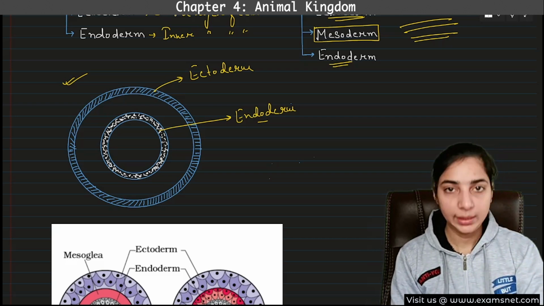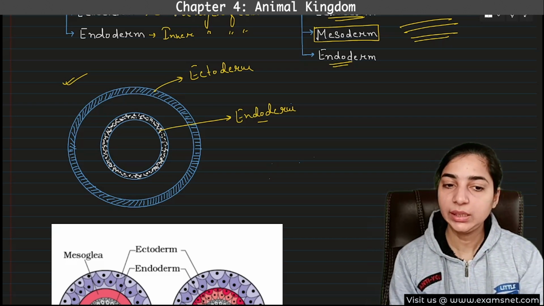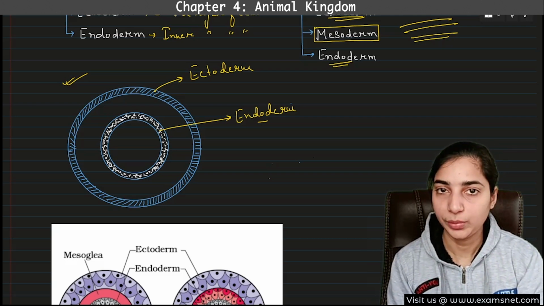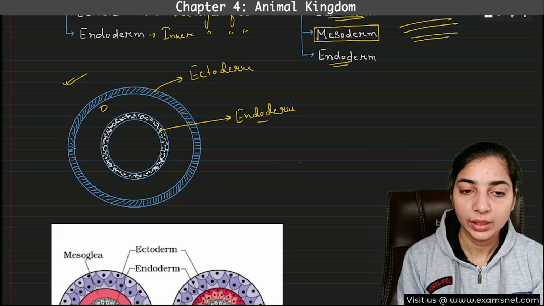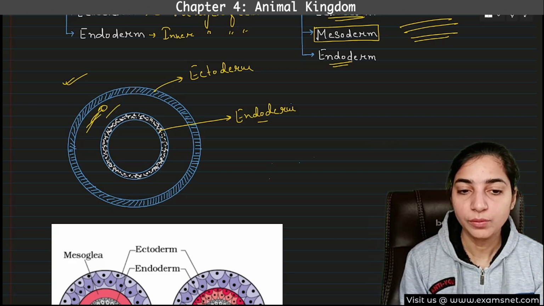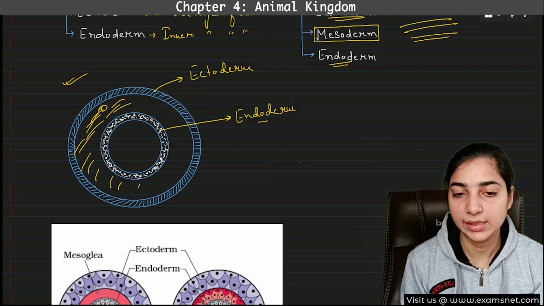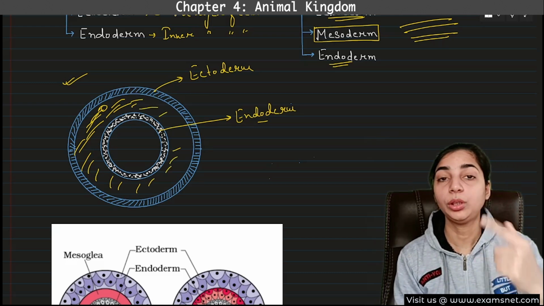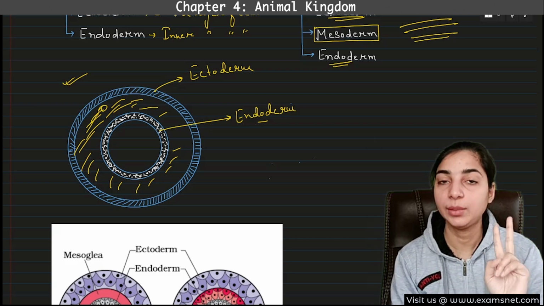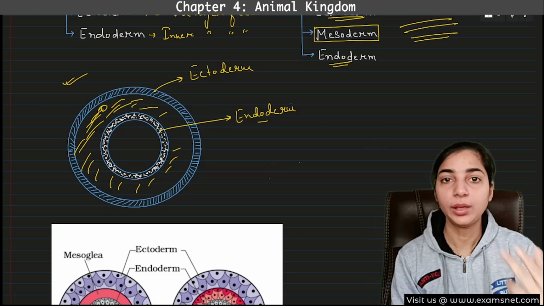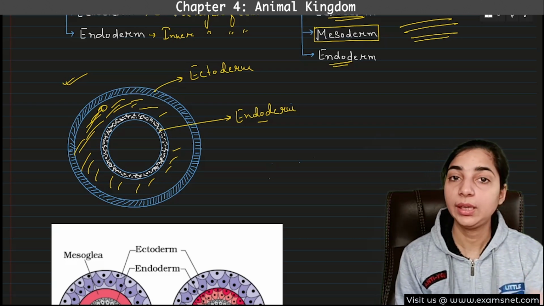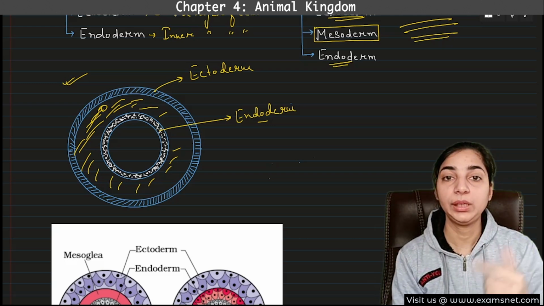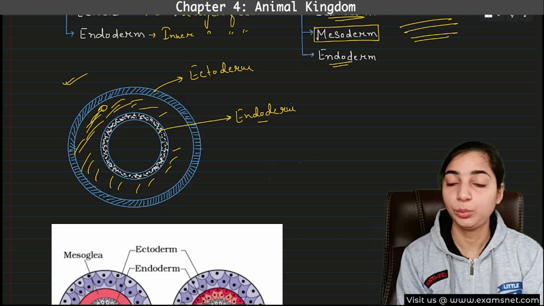In the diploblastic animal, in between these two layers, the third layer is not present. So what is present here? A mass of undifferentiated cells is present. In between the ectoderm and endoderm in diploblastic animals, the animals having two germ layers, they do not have a third germ layer. So what is present between them?